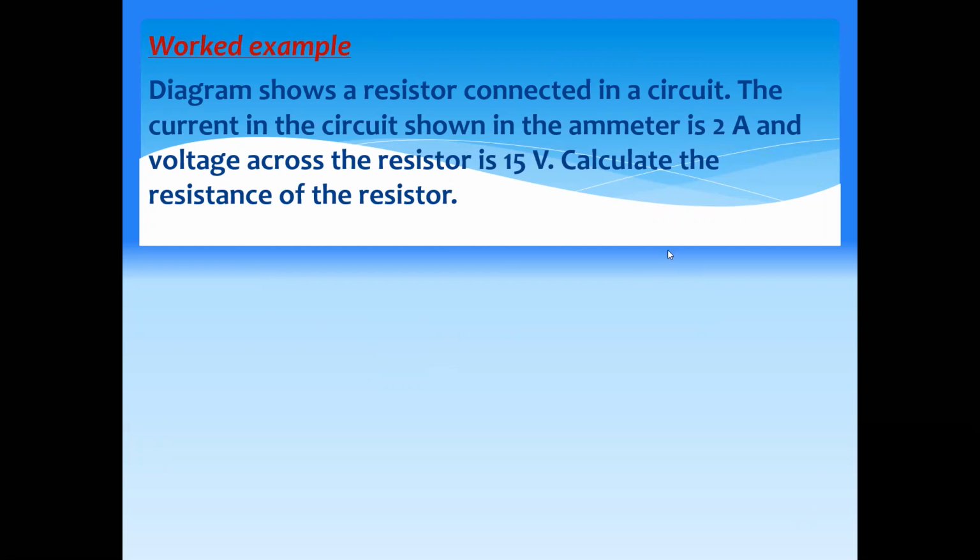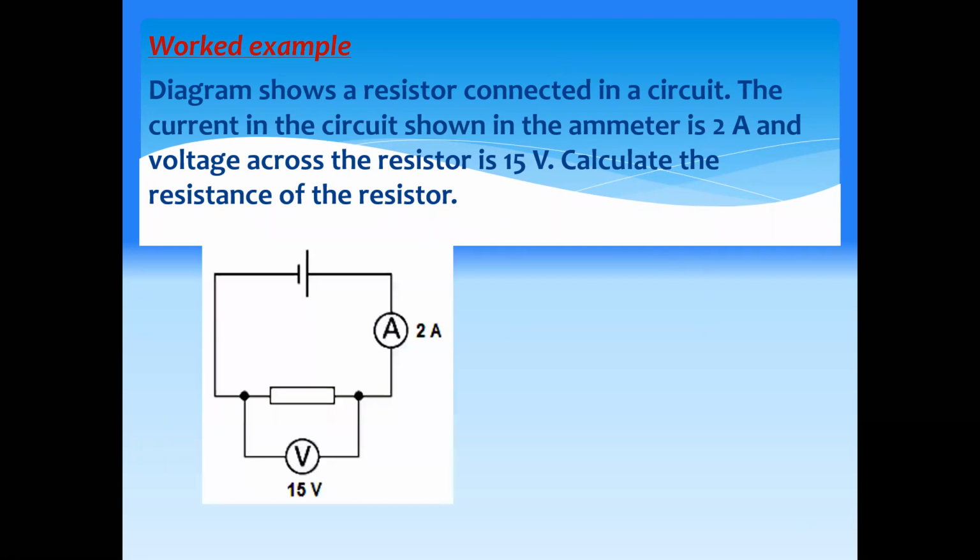Okay, the diagram shows a resistor connected in a circuit. The current in the circuit shown on the ammeter is 2 ampere and the voltage across the resistor is 15. Calculate the resistance of the resistor. What's the answer? What is the resistance?